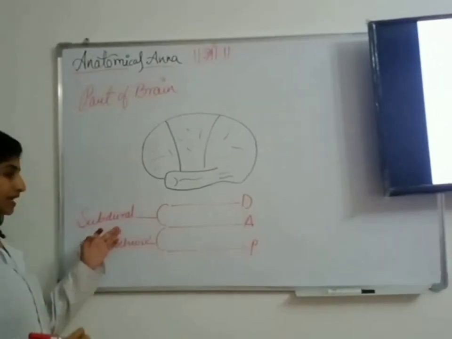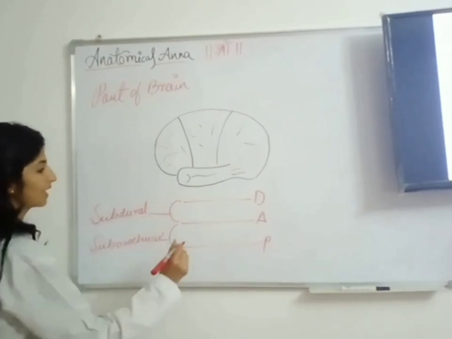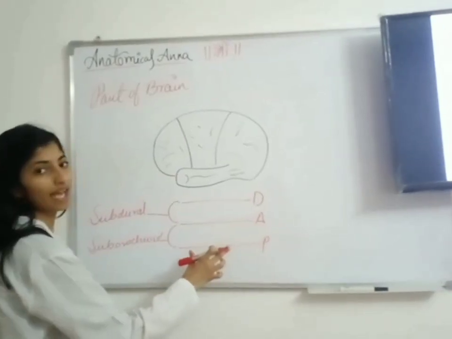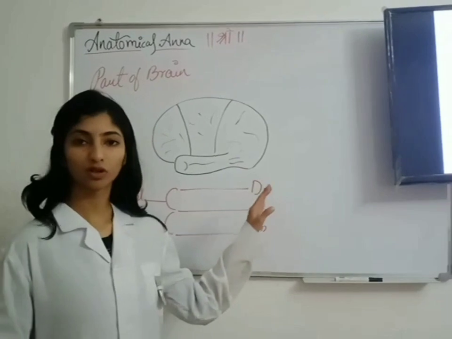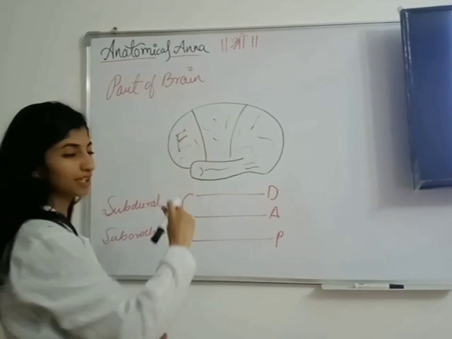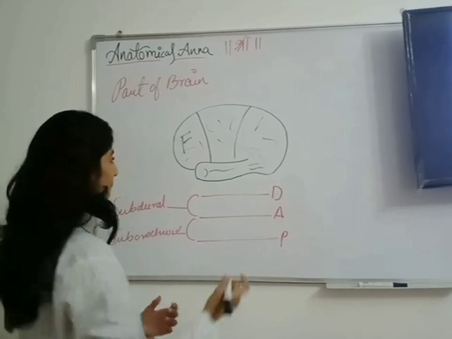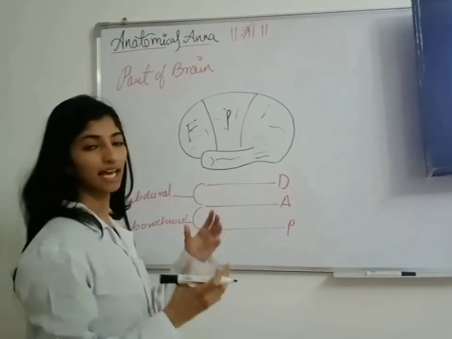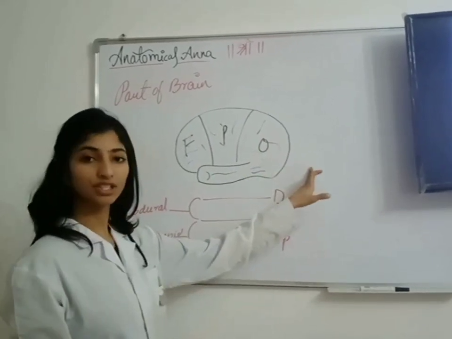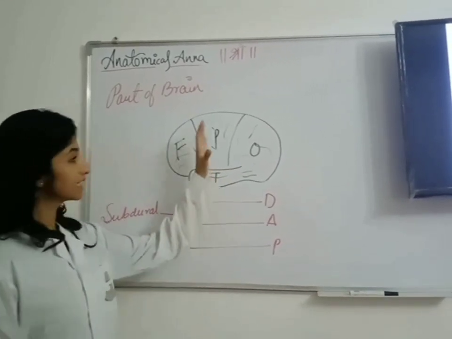Here the subdural space between the dura mater and arachnoid mater is small and narrow, but the subarachnoid space between arachnoid and pia mater is big, and here the CSF flows. Now coming to the lobes of the brain, so there are 4 lobes. The frontal lobe controls our actions and helps in coordination. Then we have parietal, it has sensory information. Then we have occipital, here we have the vision, and in temporal we have the hearing. So these are the lobes.